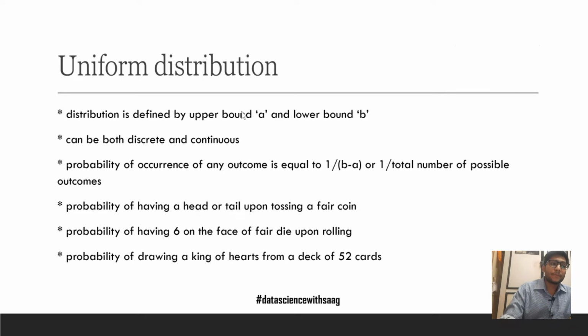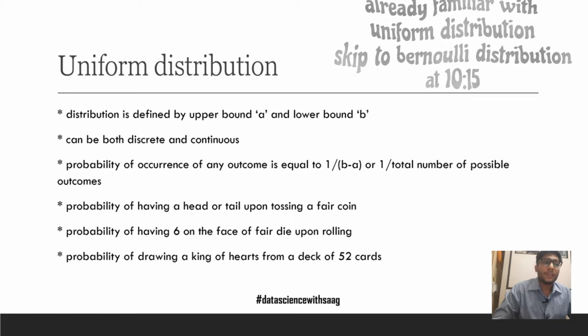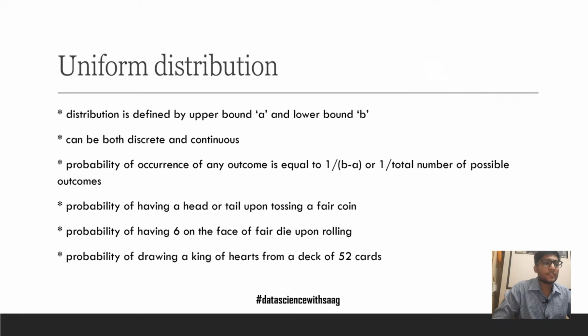Uniform distribution. Uniform distribution is defined by an upper bound and a lower bound. It can be both continuous and discrete. The probability of occurrence of any outcome is equal to 1 by (b minus a), or 1 by the total number of possible outcomes.